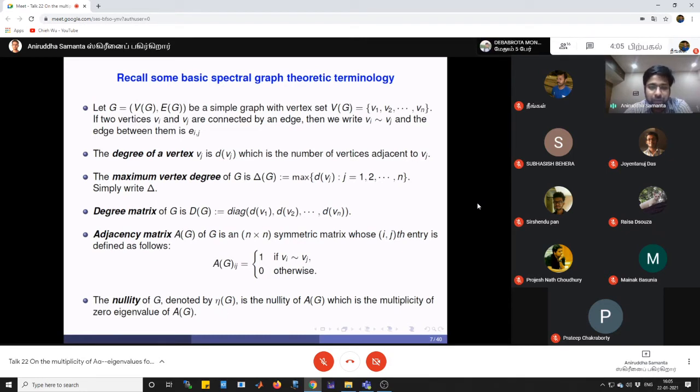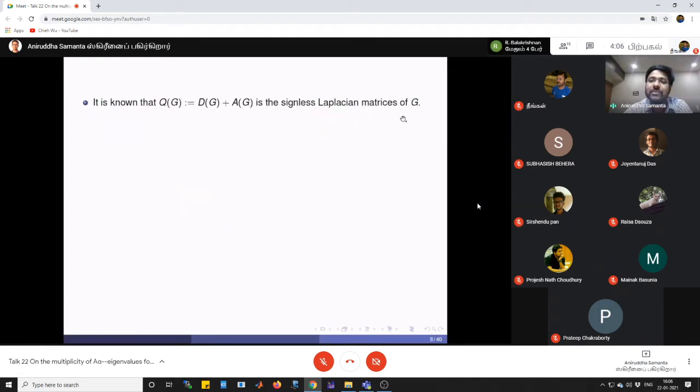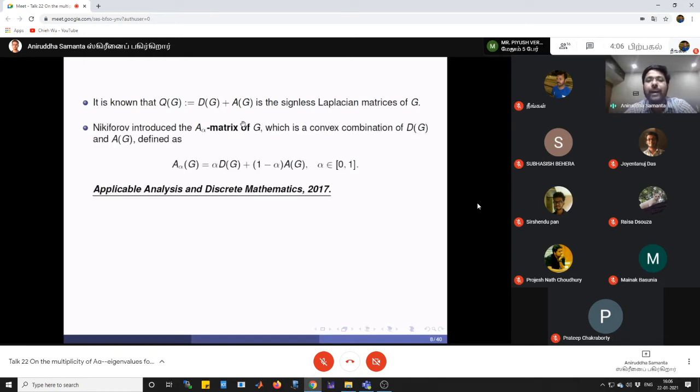Well, now we can see we have two matrices: one is the degree matrix, another is the adjacency matrix. If we add these two matrices, then we get the signless Laplacian matrix. The signless Laplacian matrix is another interesting associated matrix in spectral graph theory, and it also has different spectral properties than A of G. So to track the gradual changes of spectral properties between the signless Laplacian matrix and the adjacency matrix, Nikiforov introduced the concept of the A alpha matrix.